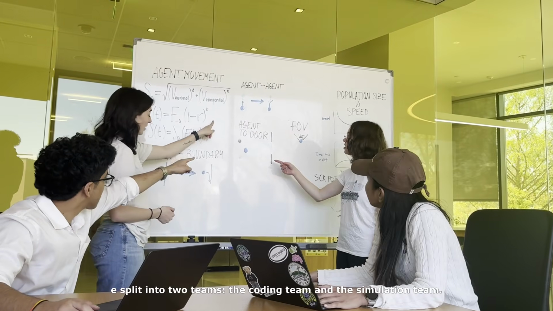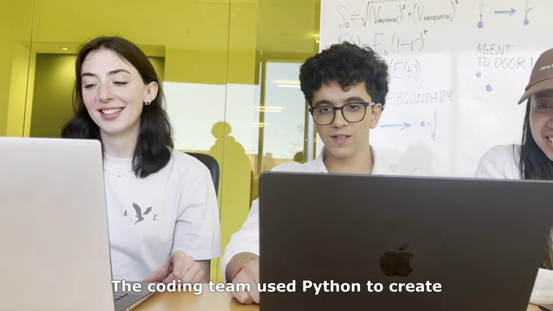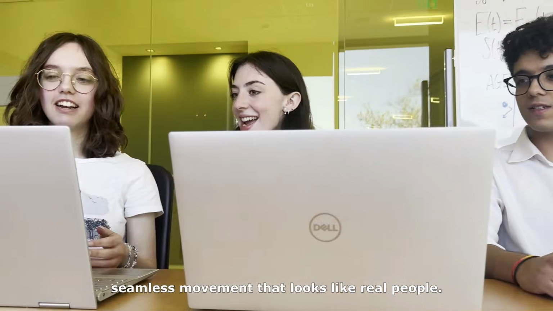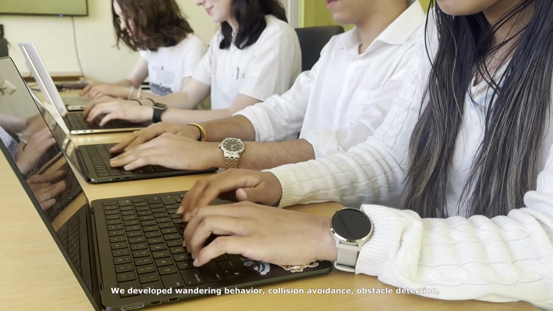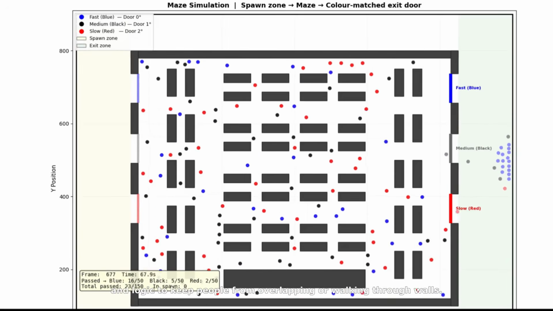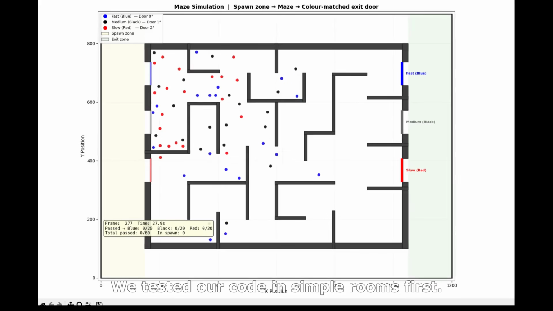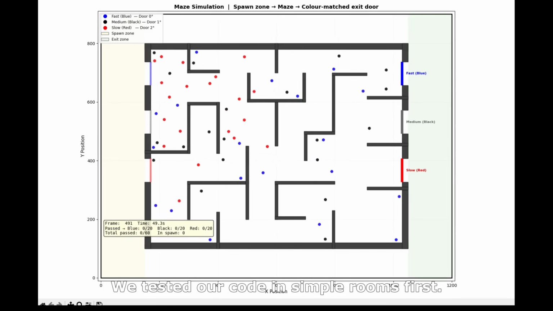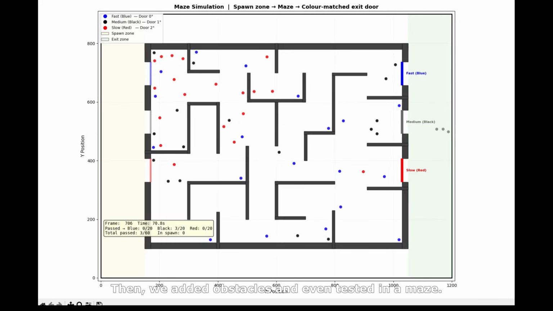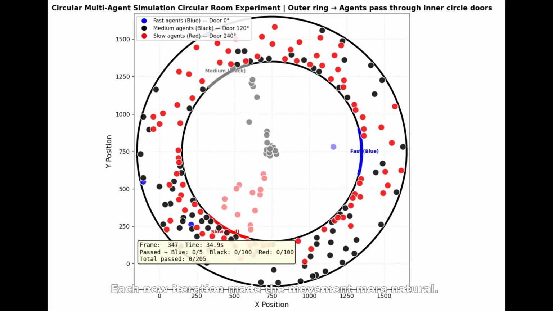We split into two teams, the coding team and the simulation team. The coding team used Python to create seamless movement that looks like real people. We developed wandering behavior, collision avoidance, obstacle detection, and logic to keep people from overlapping or walking through walls. We tested our code in simpler rooms first, then we added obstacles and even tested enemies. Each new iteration made the movement more natural.